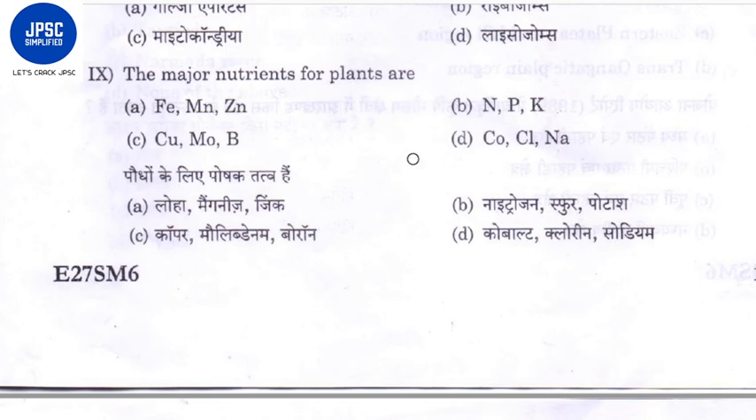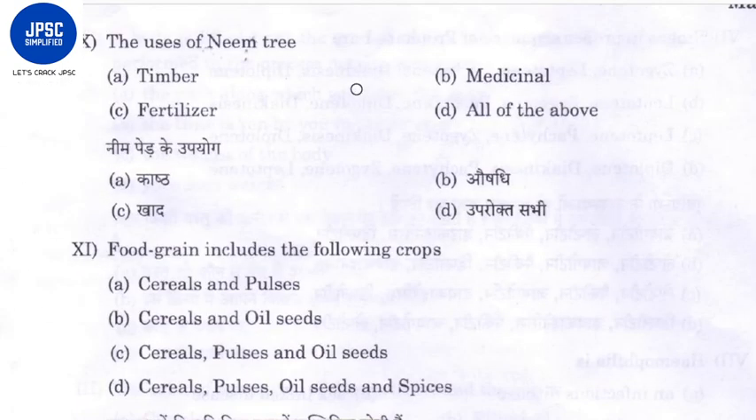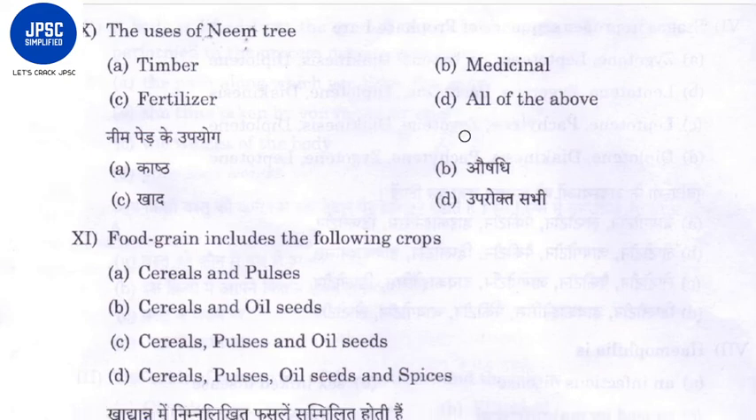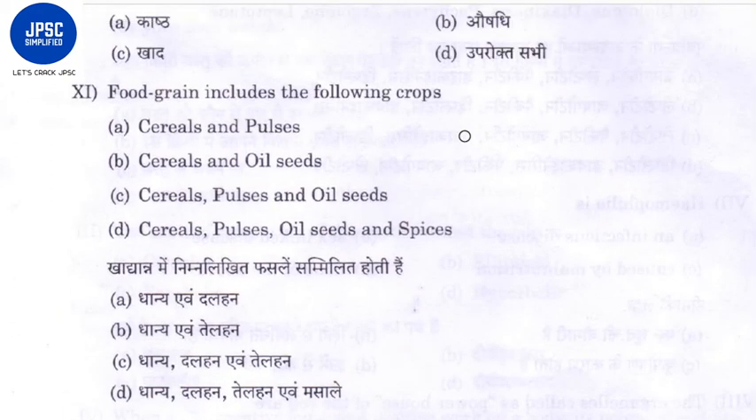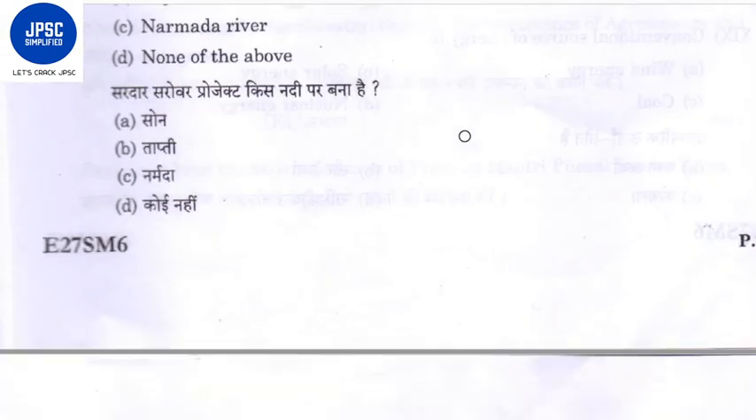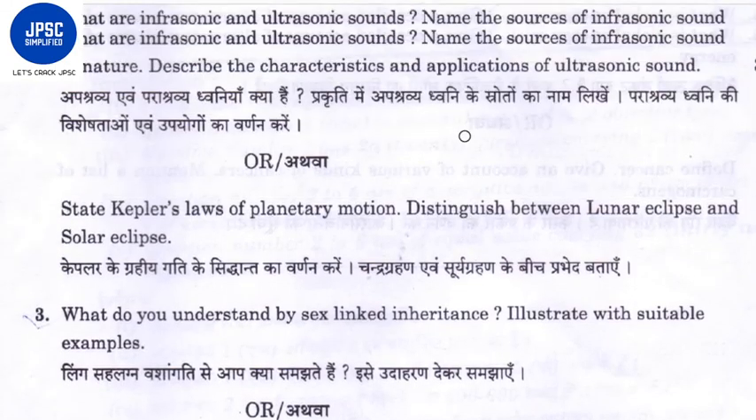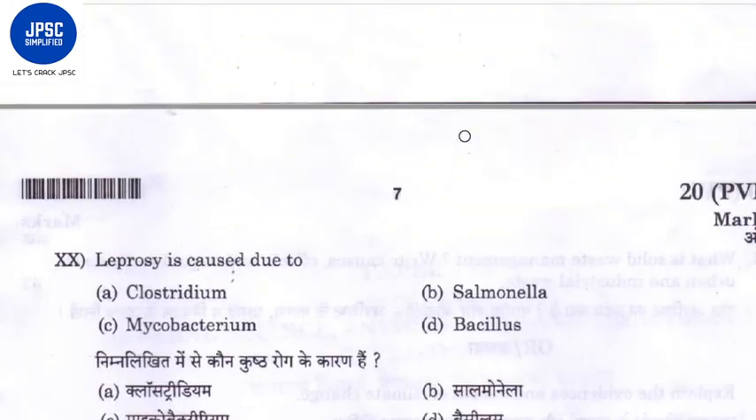The major nutrients for the plants are obviously NPK. And the 10th one is uses of neem as a timber, as a medicine, as a fertilizer. Yes, for all the three purposes. So answer should be all the above. So you can see very basic questions. So there are total 20 questions of objective type. Okay, now let's see what type of subjective questions they are asking you.